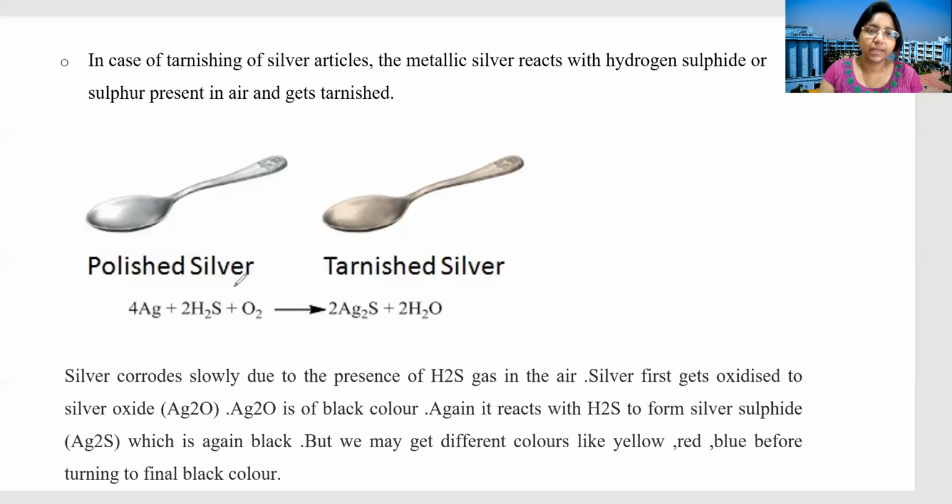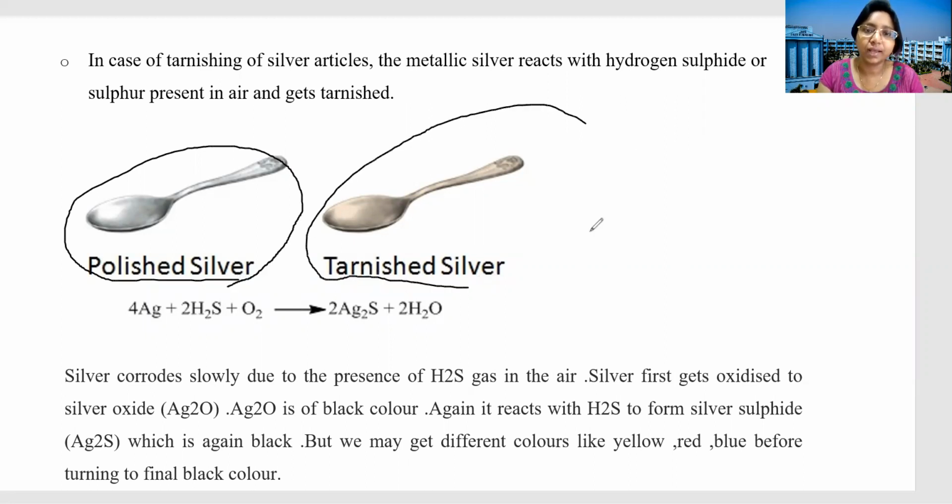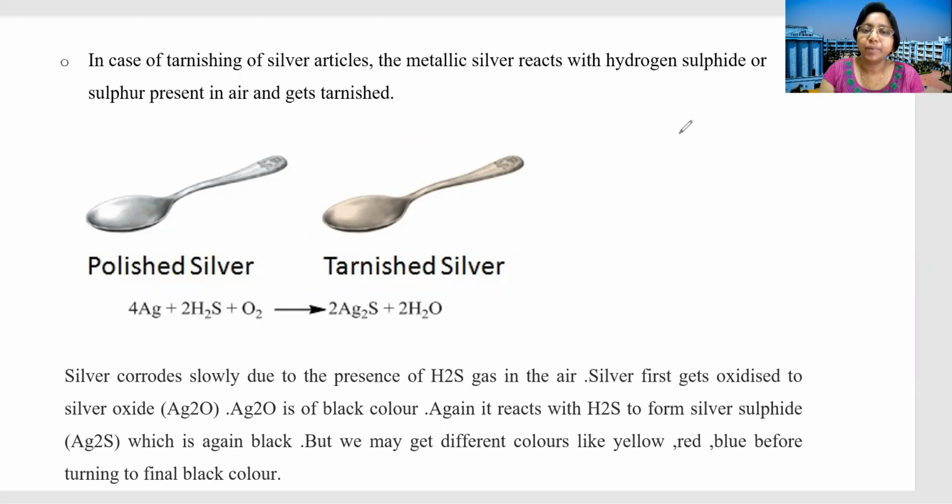And what is the reaction? The polished silver is very shining, but tarnished silver has a very dull color. The reaction is 4Ag plus 2H2S plus O2, we get 2Ag2S plus 2H2O. Silver corrodes slowly due to the presence of H2S in the air.